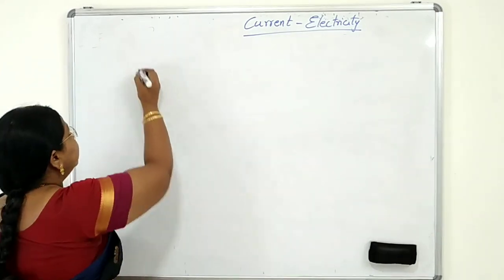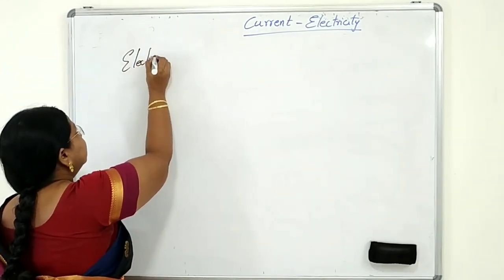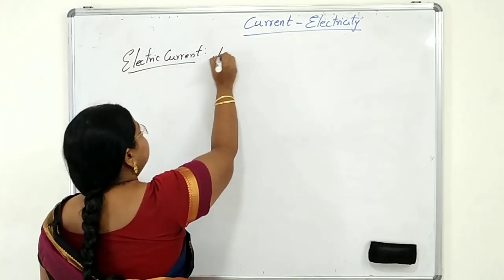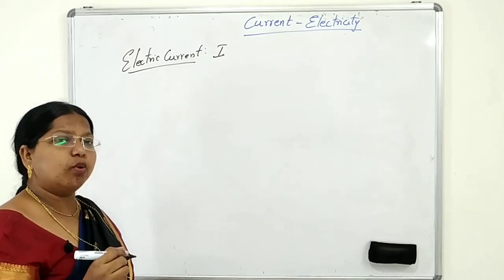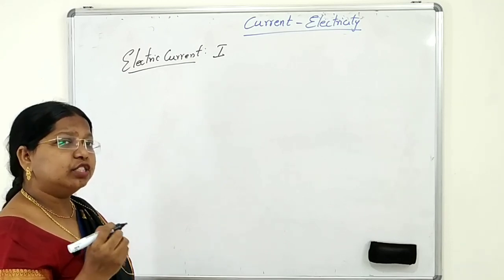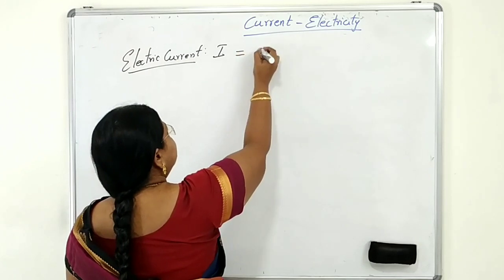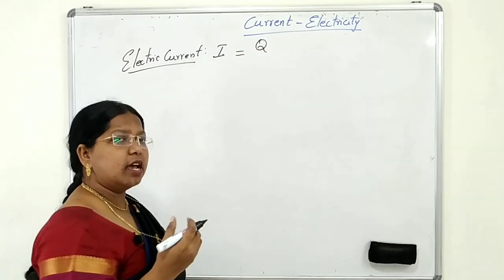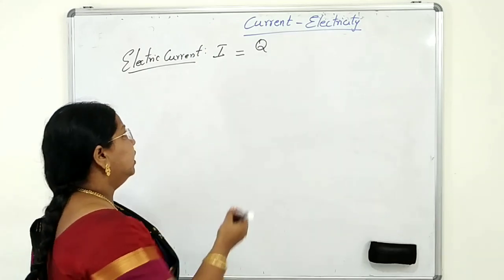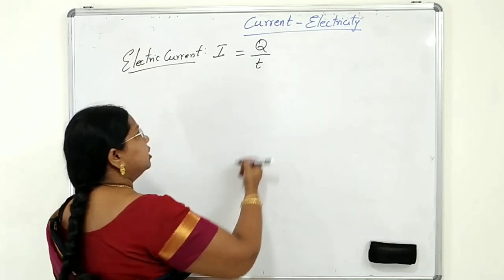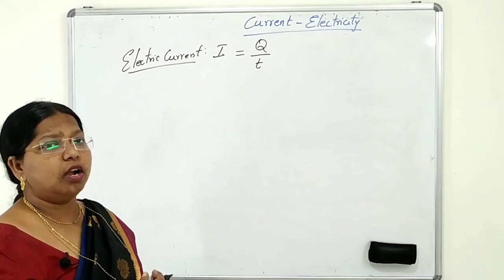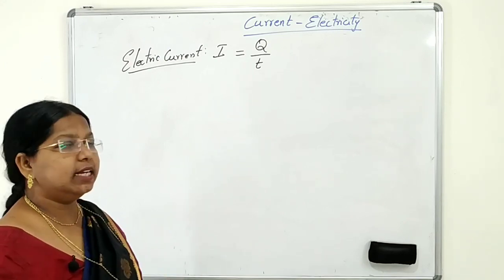Electric current, or simply current, is denoted by the letter I and it is a scalar quantity. This I is nothing but the rate of flow of charges. Let the charges be denoted by Q, measured in coulombs. Rate means we are always talking with respect to time, in seconds. So the rate of flow of charges is called electric current, denoted by the letter I.